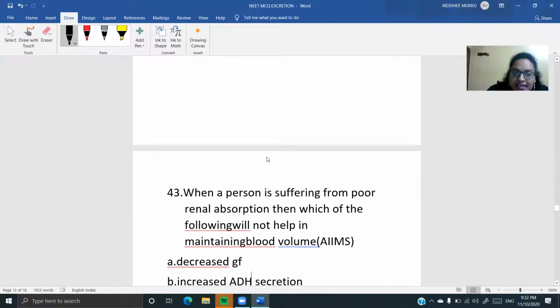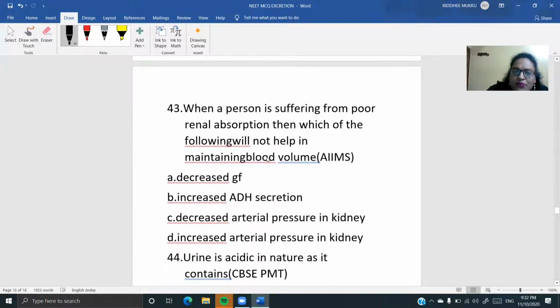Next देखिए, when a person is suffering from poor renal reabsorption, then which of the following will not help in maintaining the blood volume?